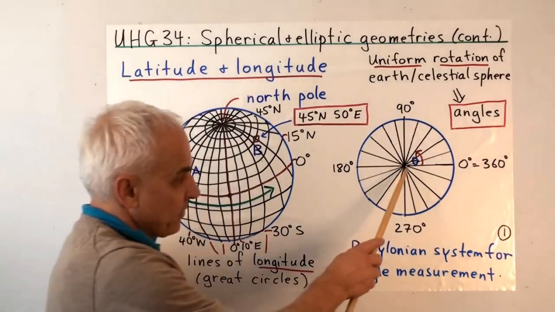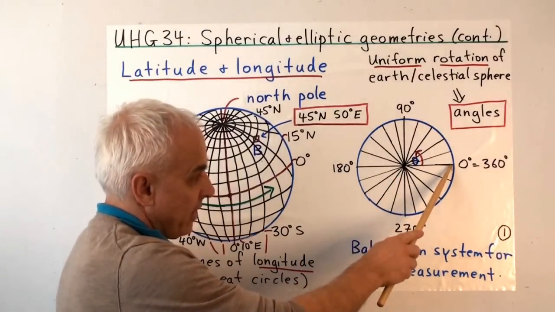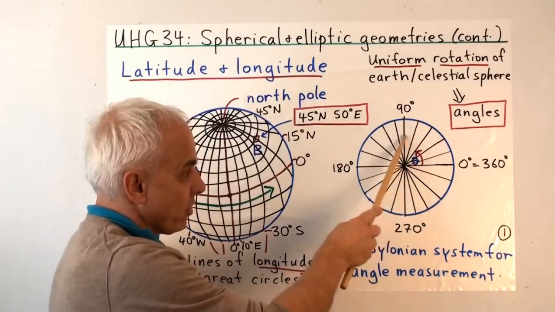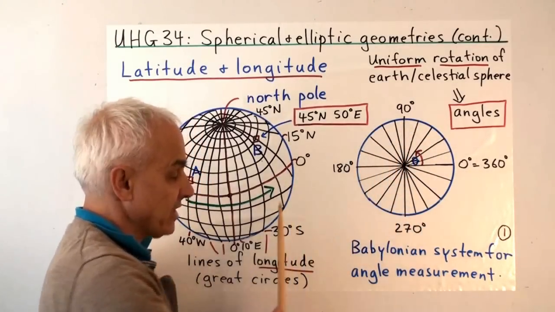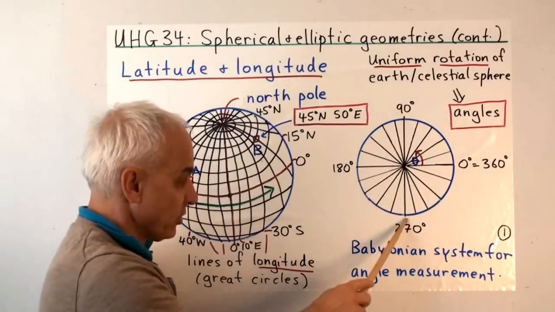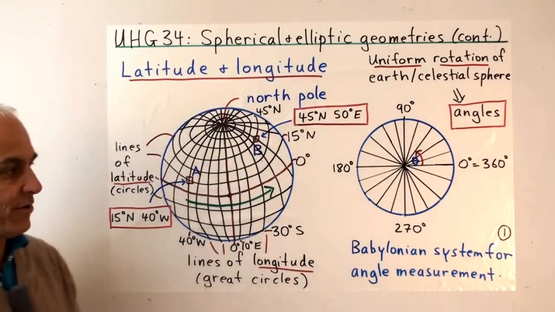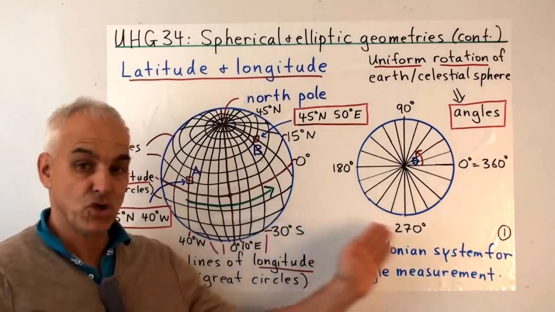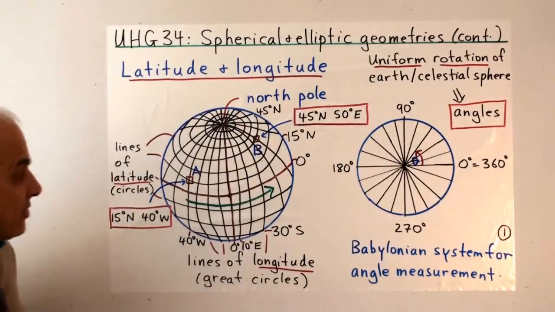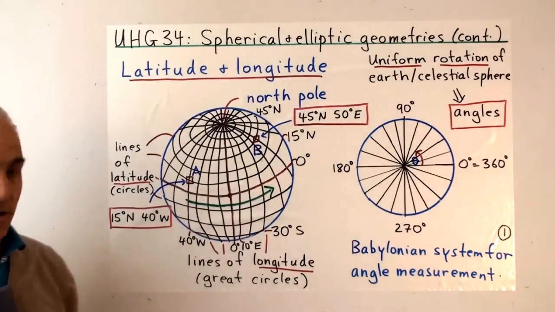In this picture, if that's, say, 0 degrees, then that'll be 90 degrees. That's a quarter turn. And then a half turn is 180 degrees. 3/4 turn is 270. And with 360, we're back to where we started. So the ancients took this Babylonian scale and applied it to understanding the celestial sphere.